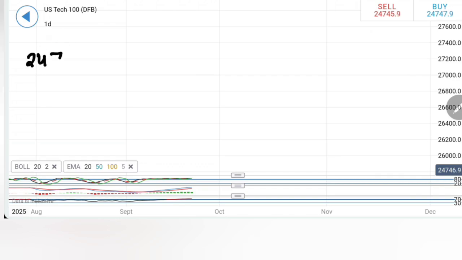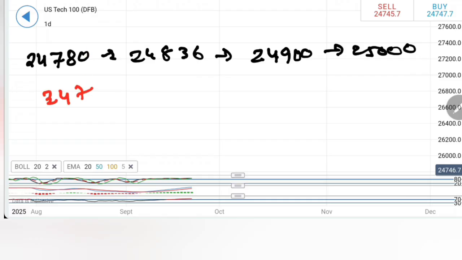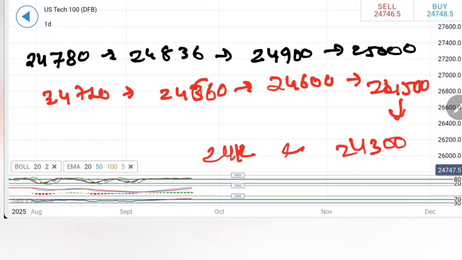Now I will recommend a buy at 24,780 levels. Expect 24,836. And then I will look forward to 24,900. And in fact, the critical number at 25,000 very soon. On the downside, I will recommend a selling entry now at 24,720 levels. If this is taken, possibility of a move towards 24,660 will be very high. If this is also taken, then 24,600. Any drop below 24,600 should lead to more bearishness towards 24,500, 24,300, and if that is taken, then 24k levels. Trade accordingly.